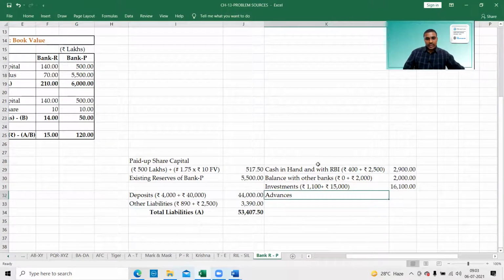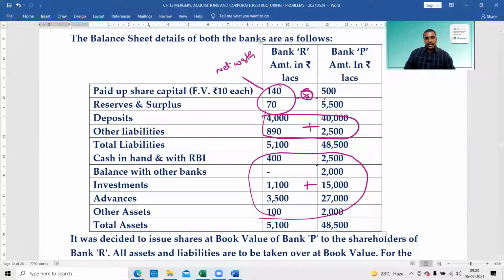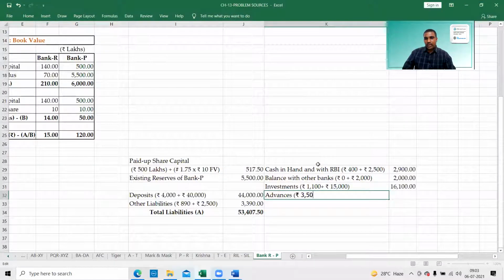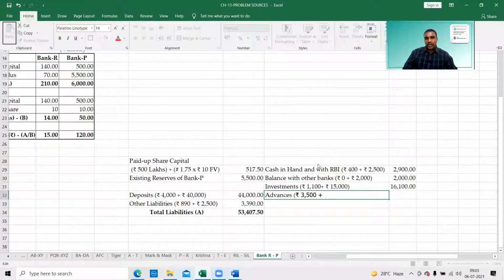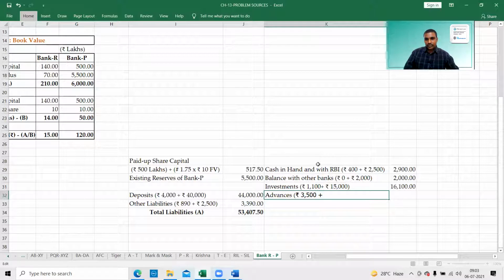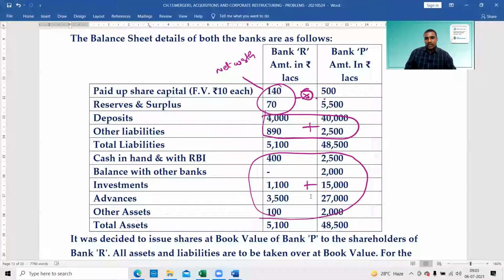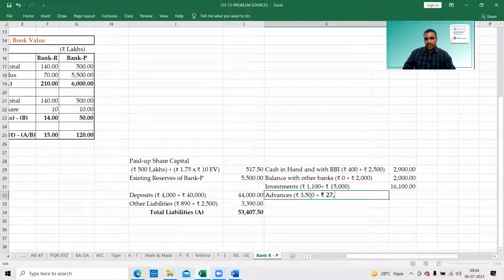Next, advances. What is the advances here? 3,500 plus 27,000, 30,500.